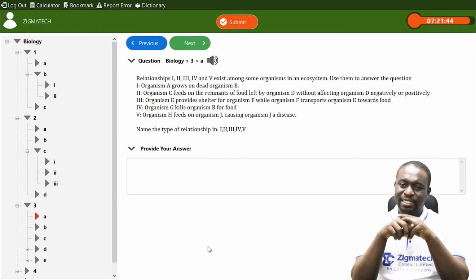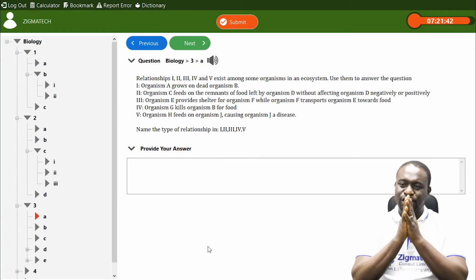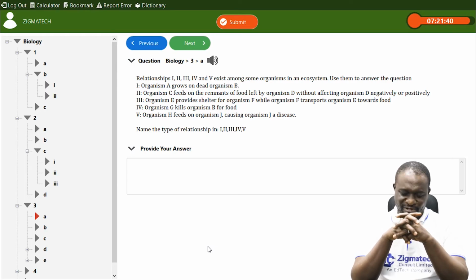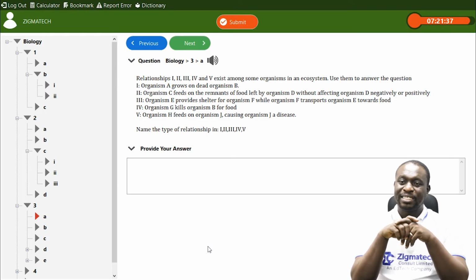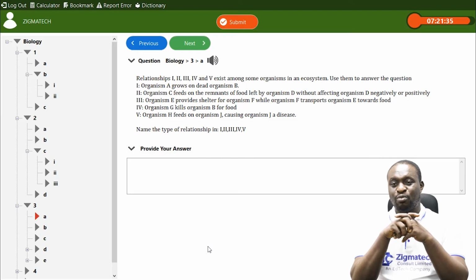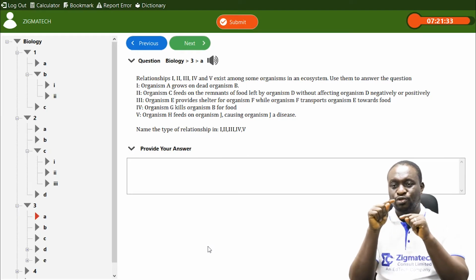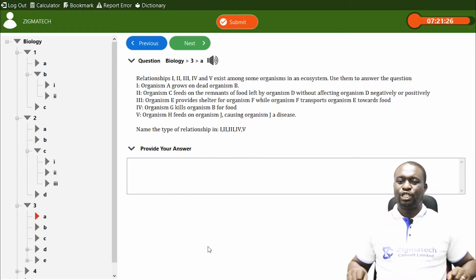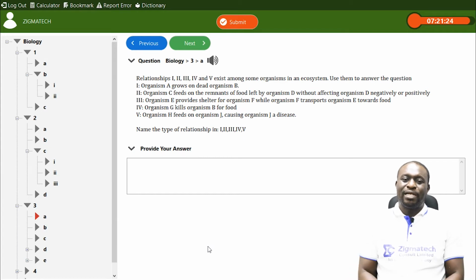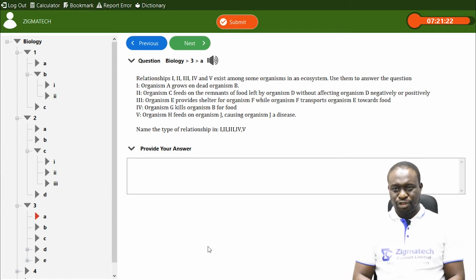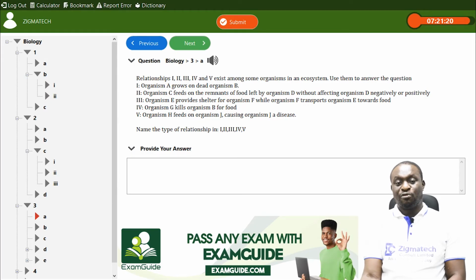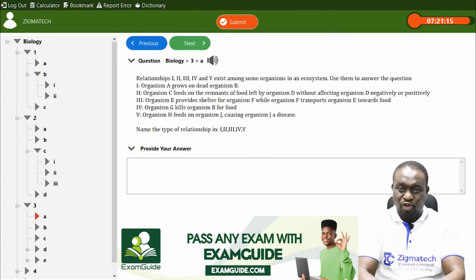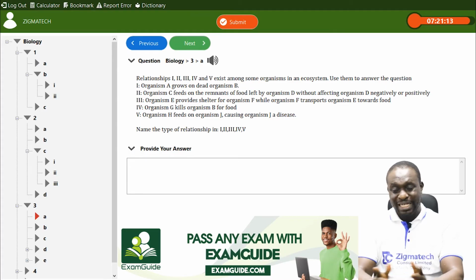Now the question is, name the type of relationship in 1 to 5. Relationship 1, they said organism A grows on dead organism B. So it means that the relationship in 1 is actually a saprophytic relationship, an organism feeding on dead remains of plants and animals, or dead remains of